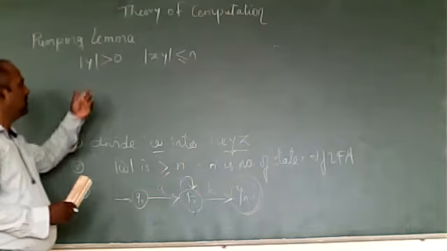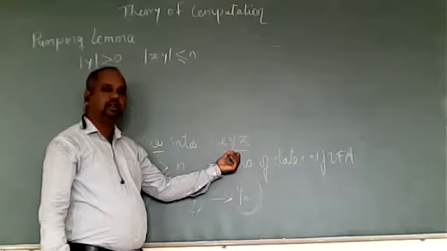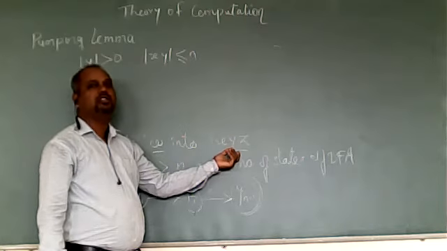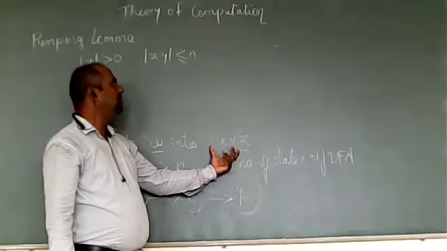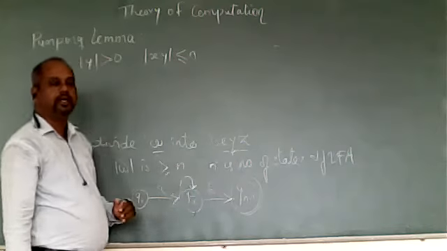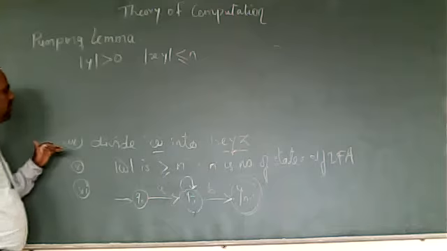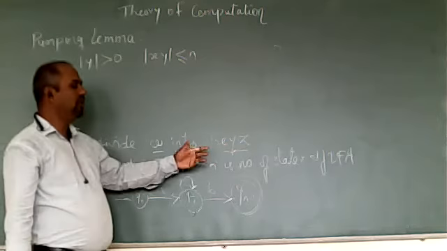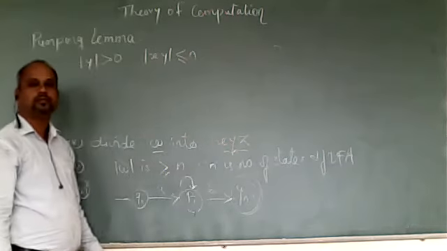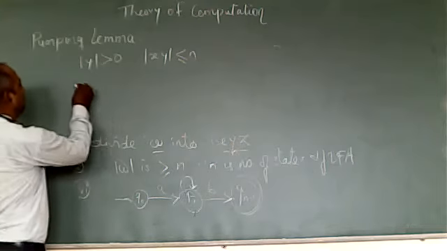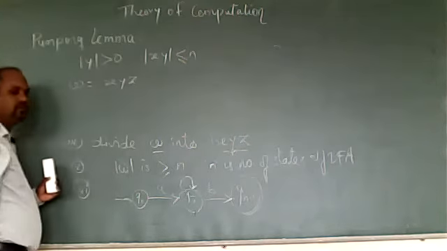So what are these two conditions? The length of this Y must be greater than 0, meaning it should be non-zero. Second, the length of XY must be less than or equal to N. So we try to fulfill these two criteria when we are choosing a W or dividing this W into these three components. So now what is my W? We are saying W is equal to XYZ.